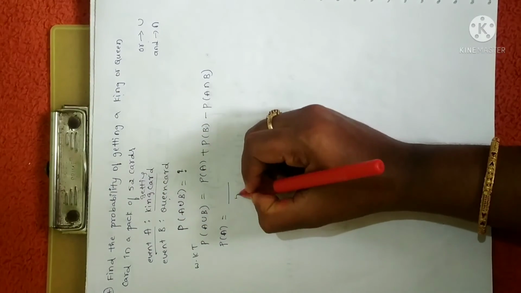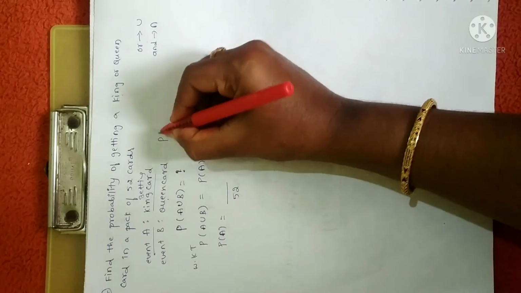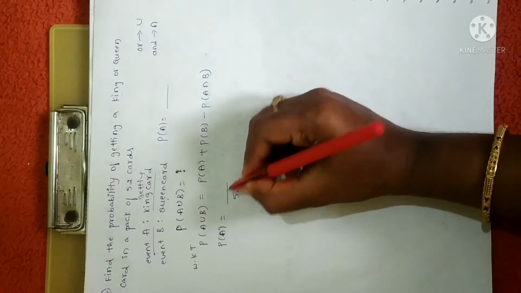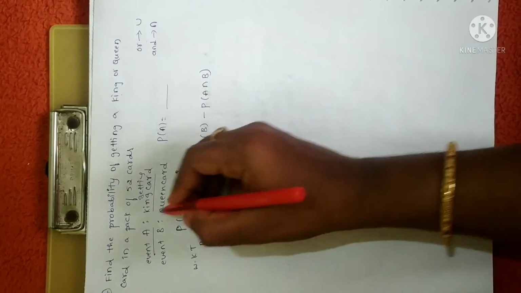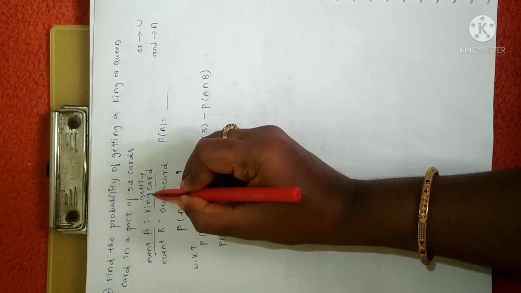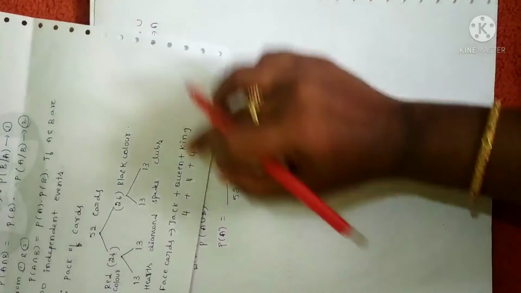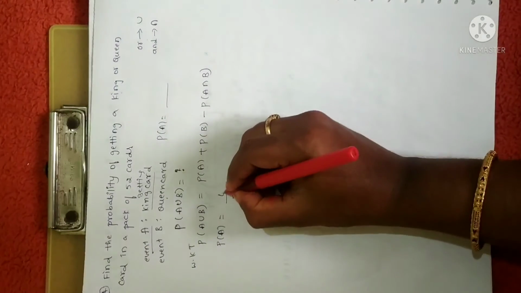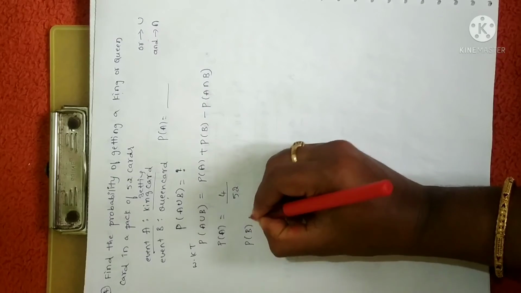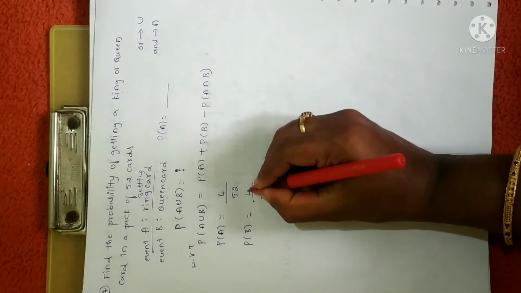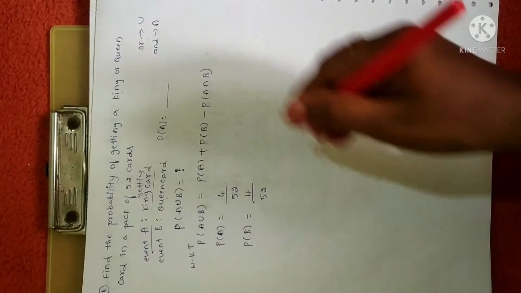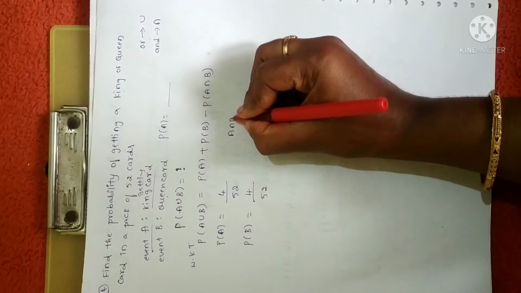So probability of A is getting a card which is king. Total number of cards is 52. First you have to write the formula for probability of an event. So probability of getting event A, that is getting a king card, how many king cards are there? 4. So it is 4 by 52. Similarly, probability of getting a card which is queen, B, is queen. Total number of cards is 52, among which 4 cards are queen. Now we have to find A intersection B.